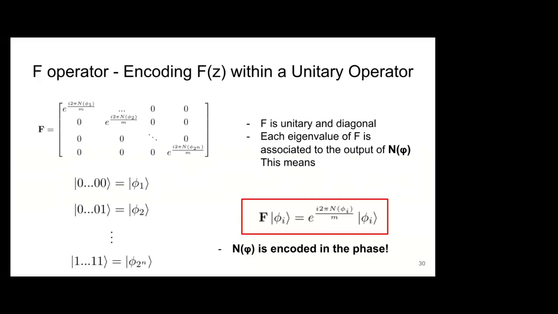And this phase shift encodes the information of n evaluated under such truth assignment, right?